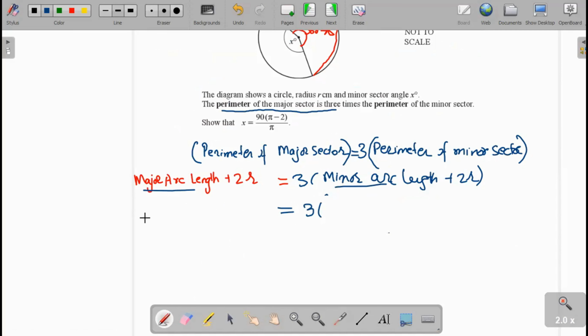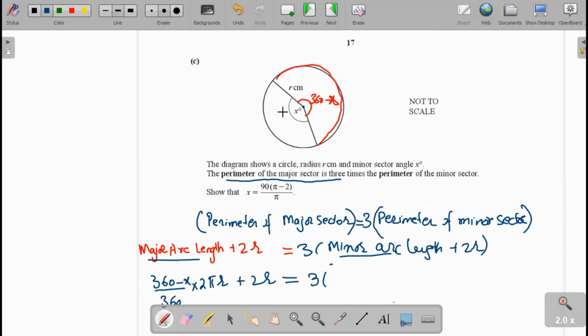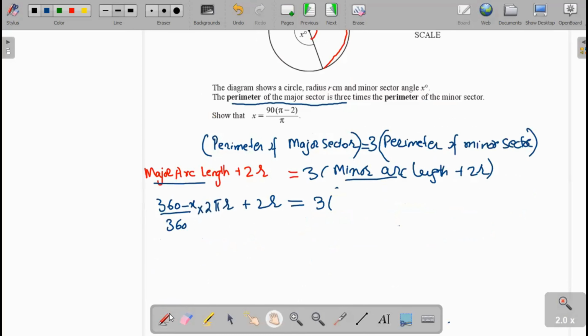The major arc length will be equal to theta over 360, theta is 360 minus x, so 360 minus x over 360 degrees into 2 pi r, plus 2r written as it is. And same for the minor sector, this is the minor arc length with angle x degrees. Now write it x degrees over 360 degrees multiply 2 pi r plus 2r.